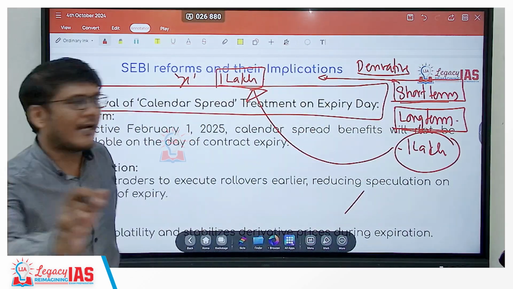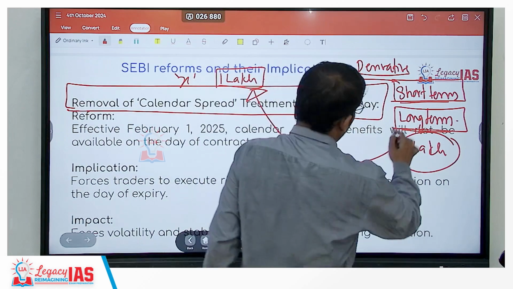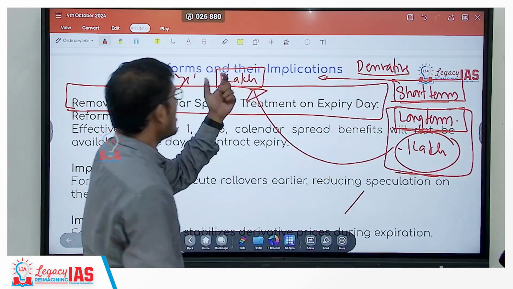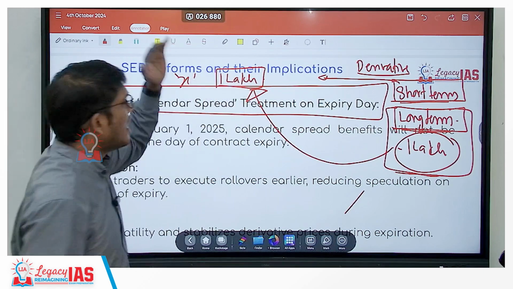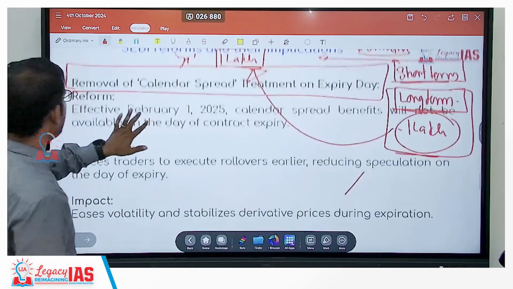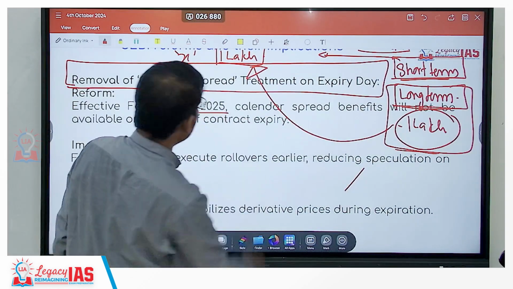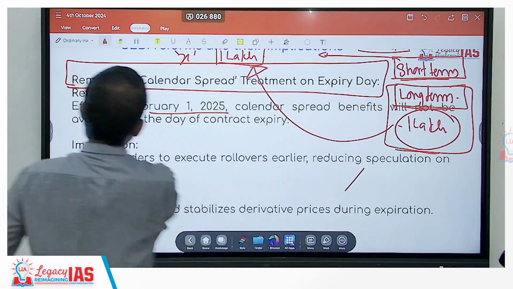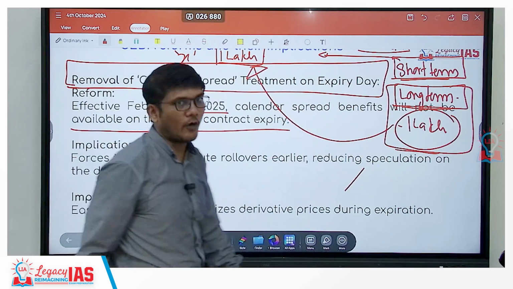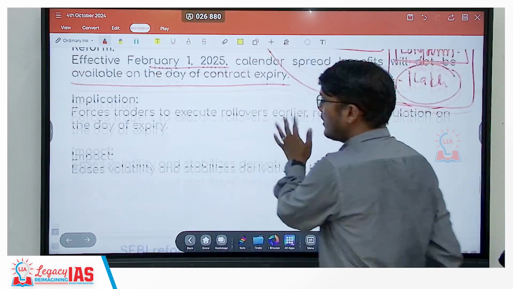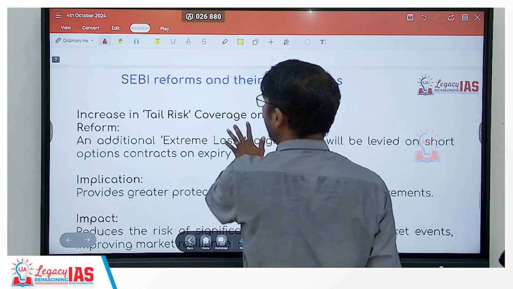Now SEBI said that this will not be the case. Your long-term investment in the same derivative will not be considered as the risk mitigating money which is required. It needs to be separately present. And that is what is from effective 1st February 2025, the calendar spread benefits will not be available on the day of contract expiry. So it will make the system more resilient. I hope that is absolutely clear.